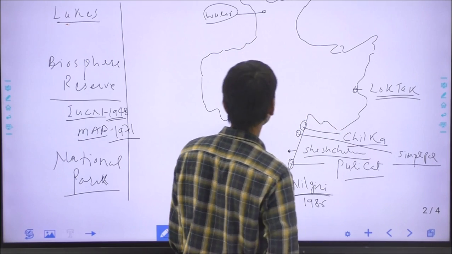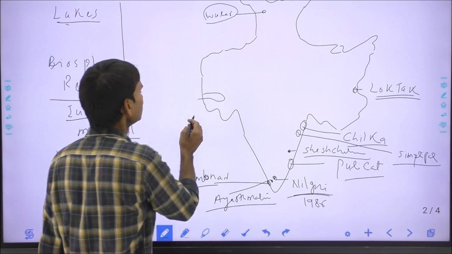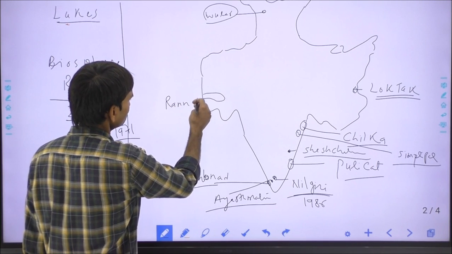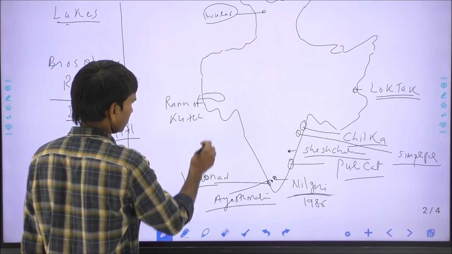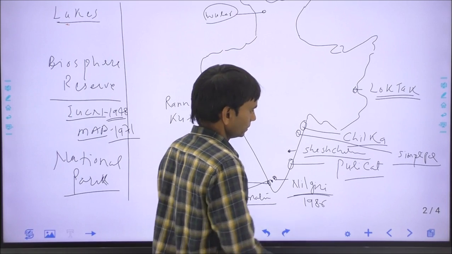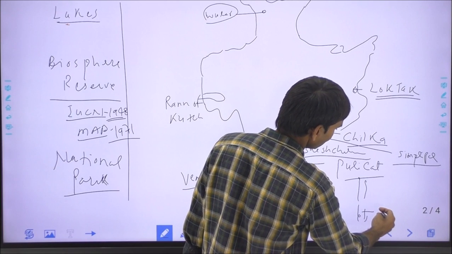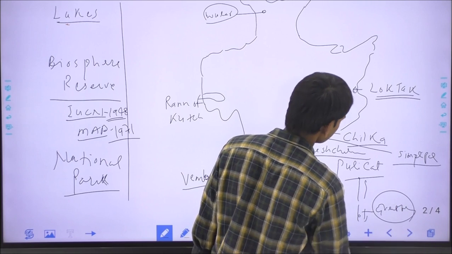And in Gujarat, this is the Rann of Kutch biosphere reserve. Here in the Andaman and Nicobar Islands, this is the Great Nicobar biosphere reserve.